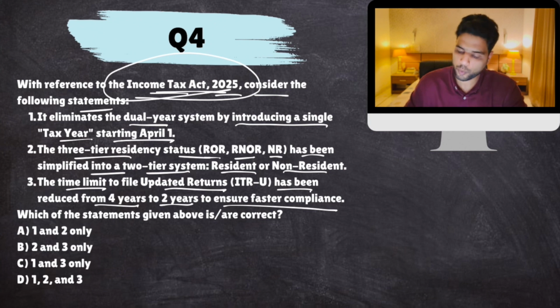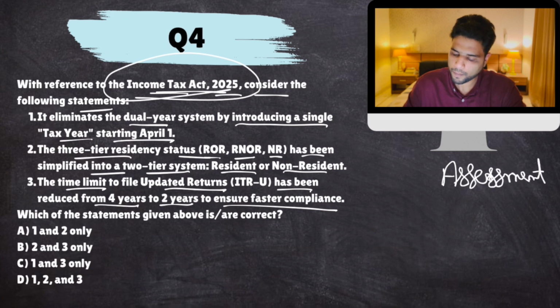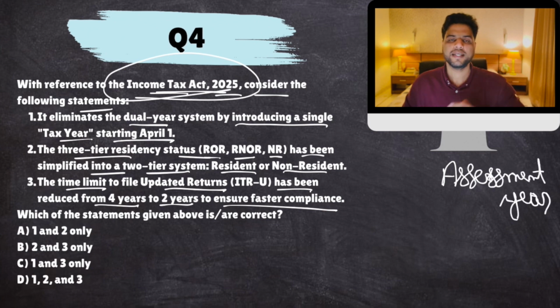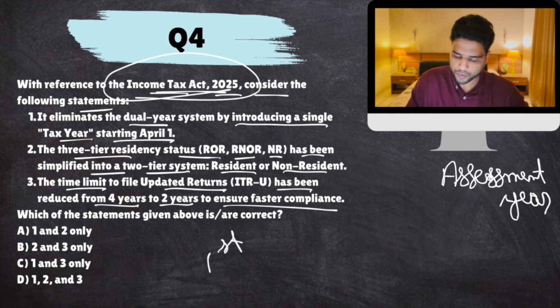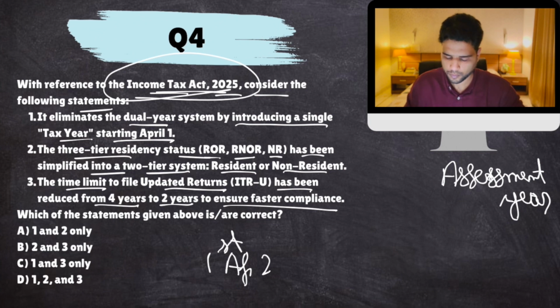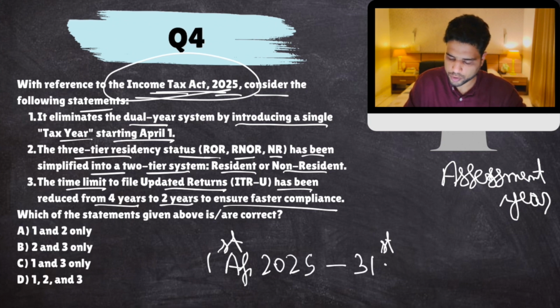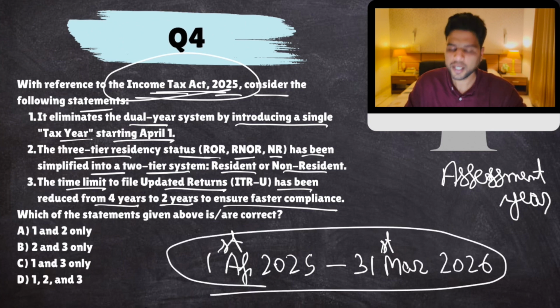Earlier, what used to happen was we used to follow assessment year approach, which means that from 1st April 2025 to 31st March 2026, this financial year, the income tax for this financial year would be paid in next financial year.